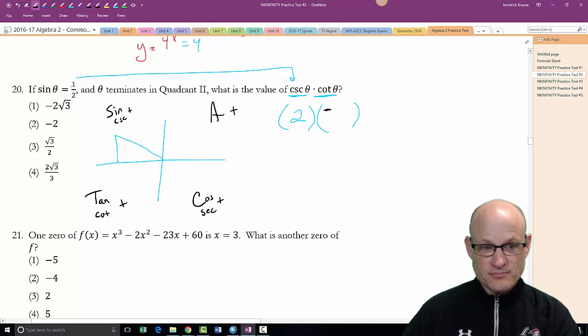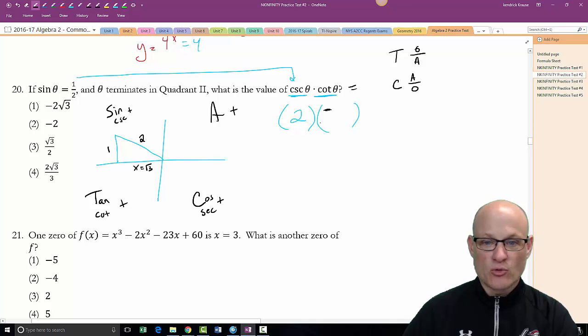Remember, sine is opposite over hypotenuse, so this is 1 and this is 2. If you do the Pythagorean theorem to figure out what this is, you find out this is equal to the square root of 3. So what is the cotangent? Well, tangent is opposite over adjacent, so cotangent is adjacent over opposite. Adjacent would be the square root of 3 over 1. But remember, it's negative, so this becomes negative square root of 3. There it is. Choice 1.